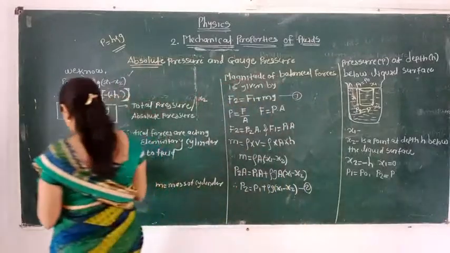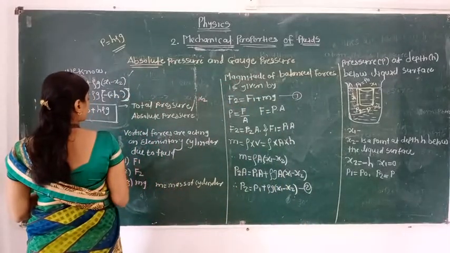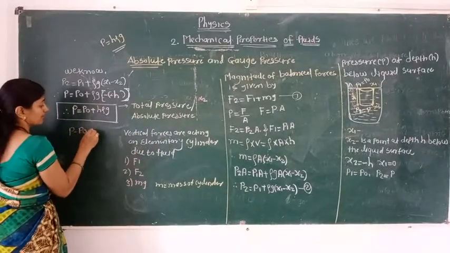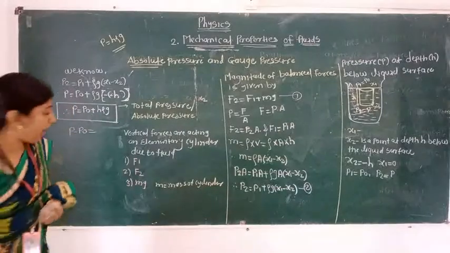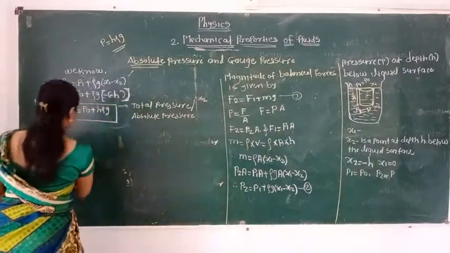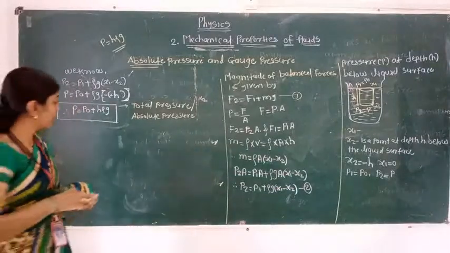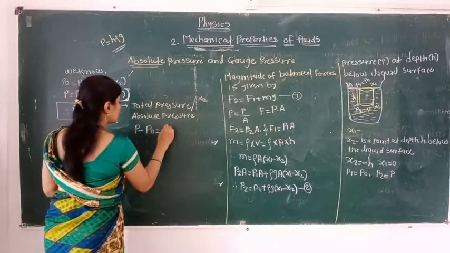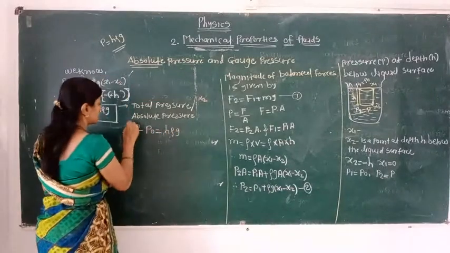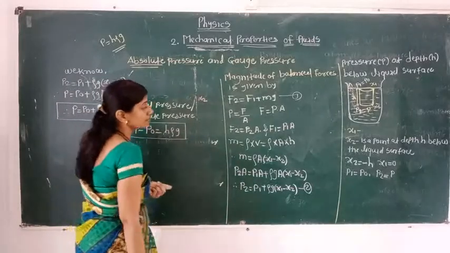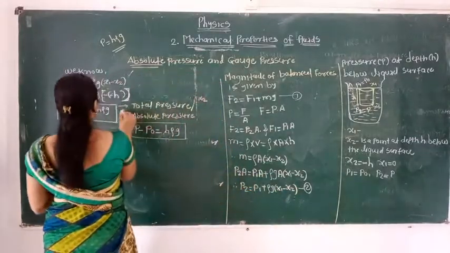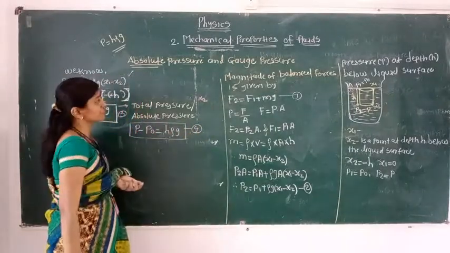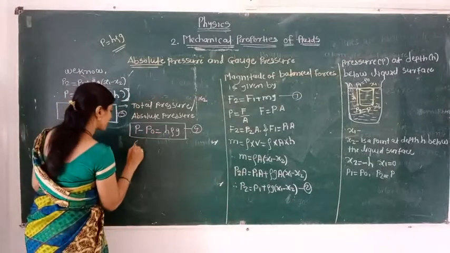If we take the difference of the absolute pressure and the atmospheric pressure, P minus P0, I am writing here: P minus P naught is equal to h rho G. Here we gave the name equation number 2, equation number 3, and equation number 4. This expression is called the gauge pressure.